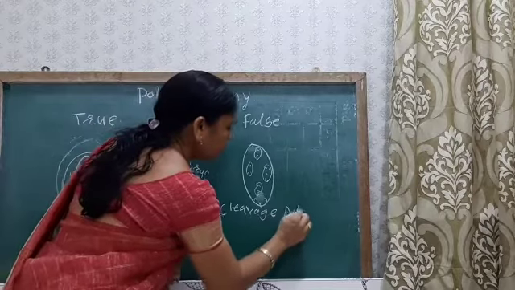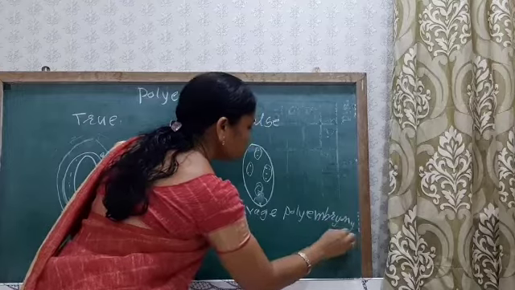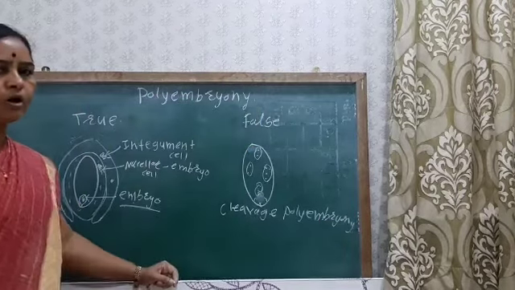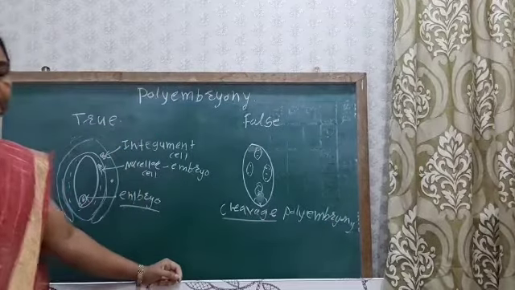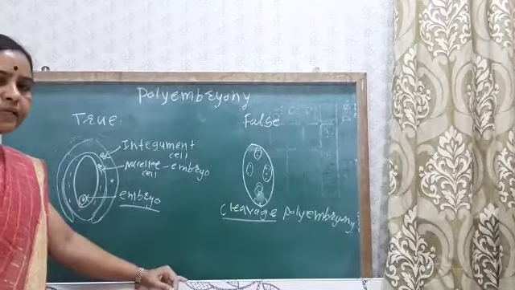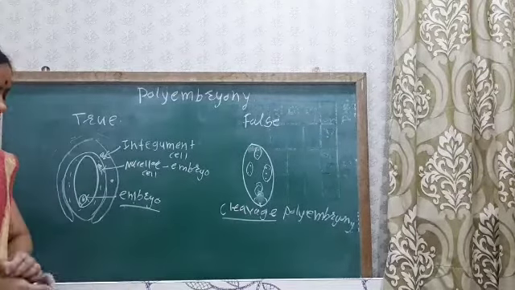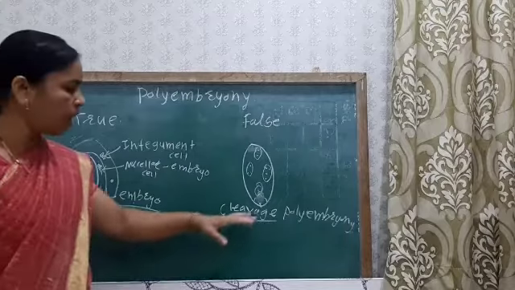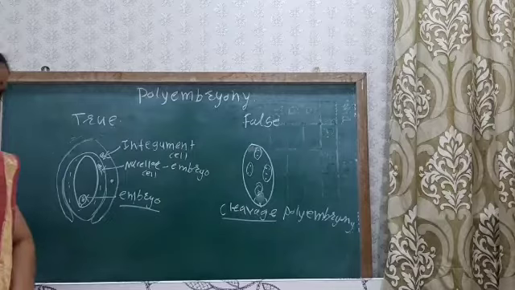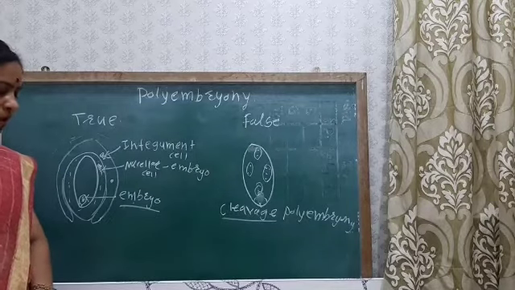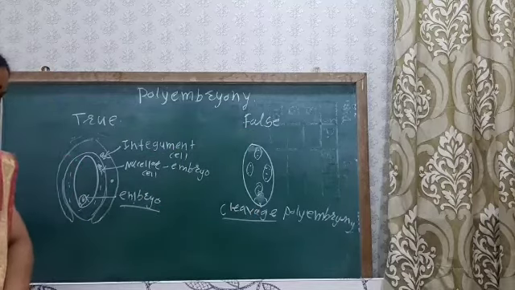Cleavage means breaking or division. So the embryos are produced due to the cleaving of the zygotic cells, the antipodal cells, or the synergids. This is false polyembryony, that is, cleavage polyembryony.